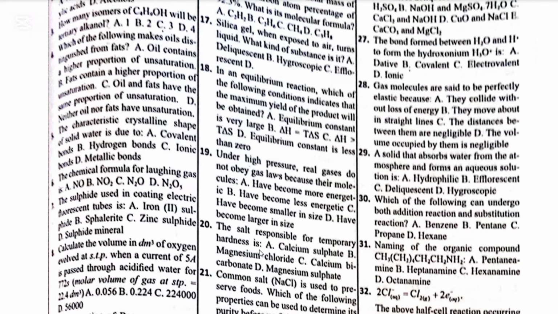They are the temporary salts that are responsible for temporary hardness of water. But you see the answer C here is calcium bicarbonate. That's the only one there. So C is the answer.